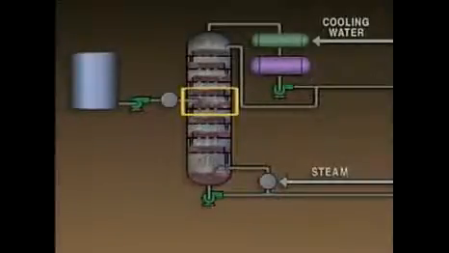If the temperature at the feed point is higher than it should be, more of the heavier components will vaporize and move up the tower instead of moving down the tower as a liquid. On the other hand, if the feed point temperature is too low, less of the lighter components will vaporize.